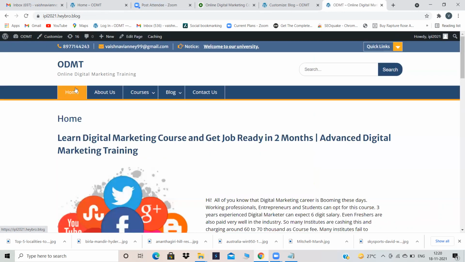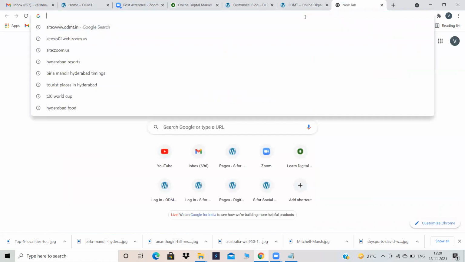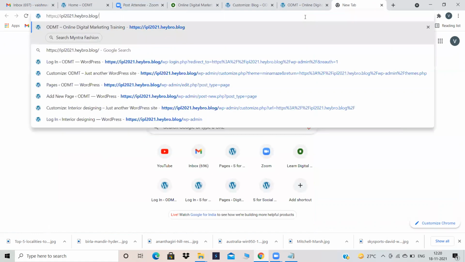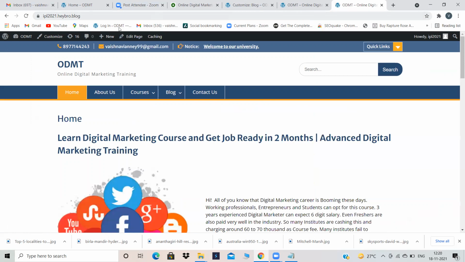And when I go to home, okay, I'll open this blog URL in a new tab. Now see whether our latest posts are appearing or directly my home page is appearing. Enter. My latest posts are not appearing now. Directly, I'm going into home page only. This is the correct method.